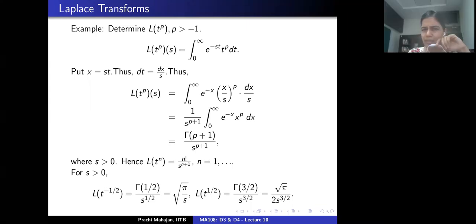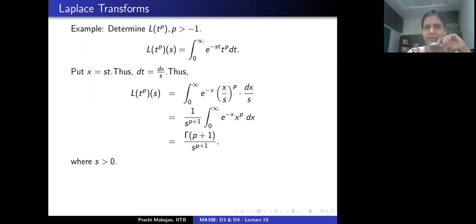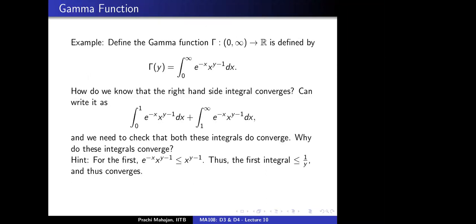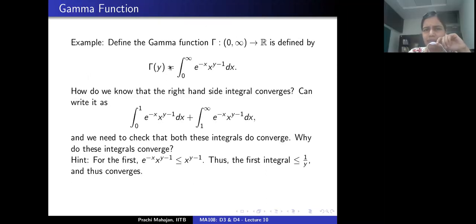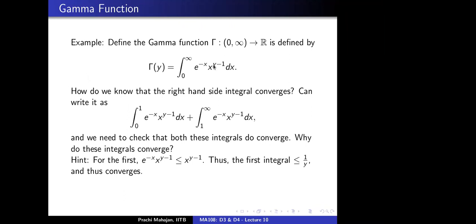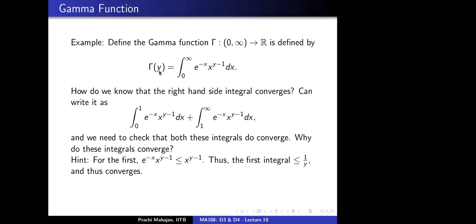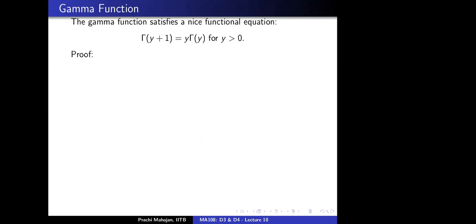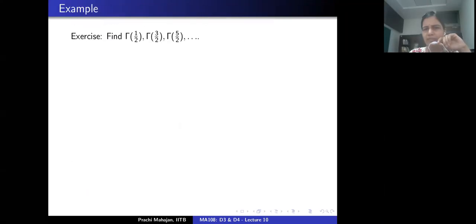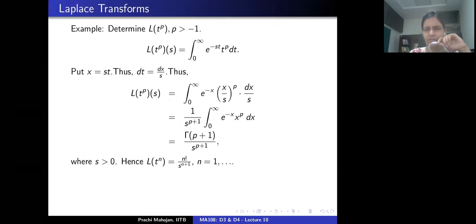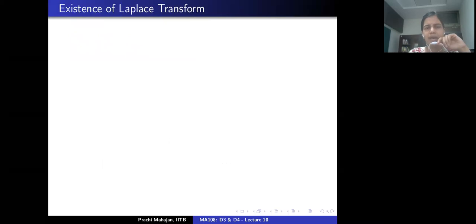See, 1 by p will not come here. Remember the definition of the gamma function? I'll go back to that slide so that you can see. Here it is. If you were considering gamma of y, then the y minus 1 over there is x to the power p, so p will be replaced, and you will have p plus 1 here. That's all, nothing else. It's just the definition. We are not using the functional equation there. Okay, so where were we? Here. Okay, all right.